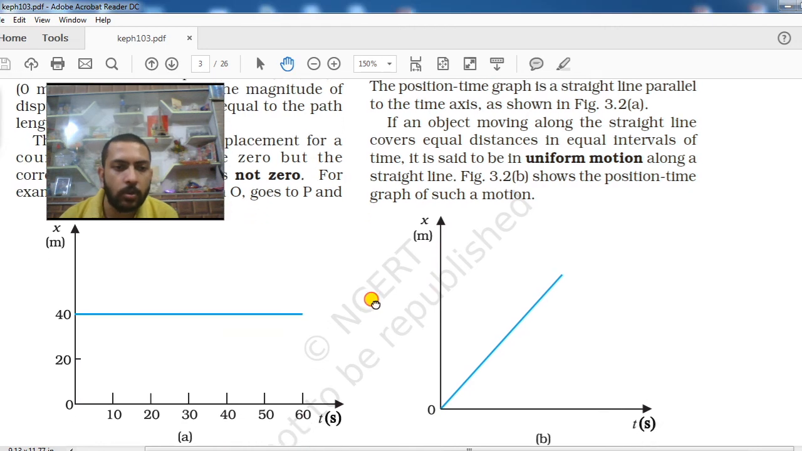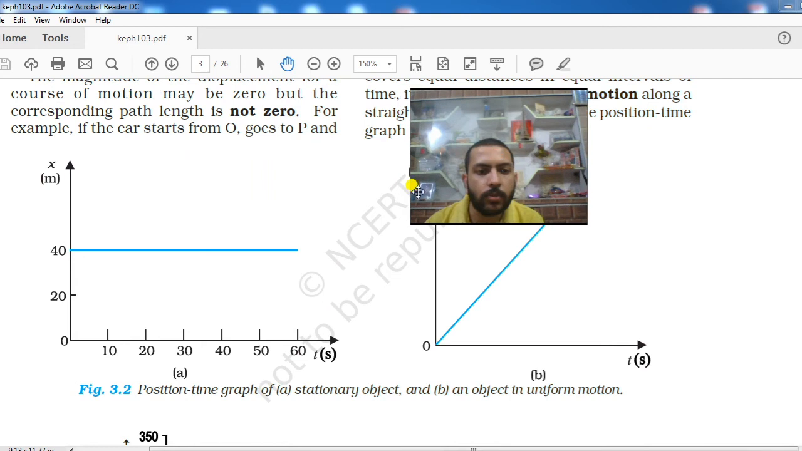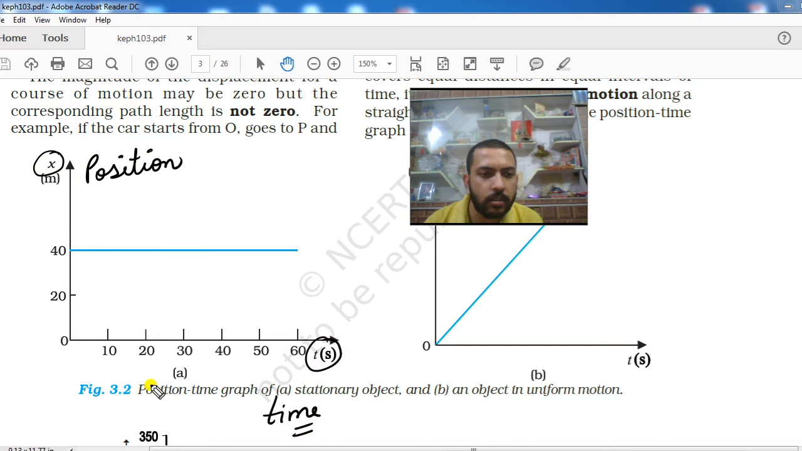Now let us talk a bit about position time graphs, right? So first of all we will study the position time graph for a stationary object. Like you can see here, on this axis we have taken x. x means position, and on this axis you can see t. Here t is representing time. Time is in second, right?